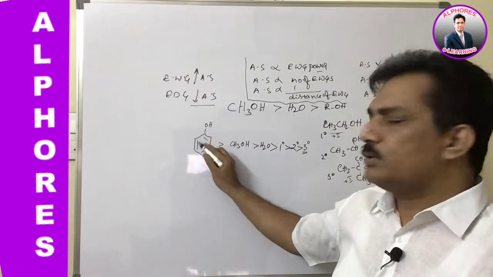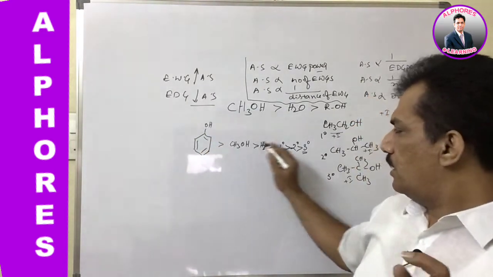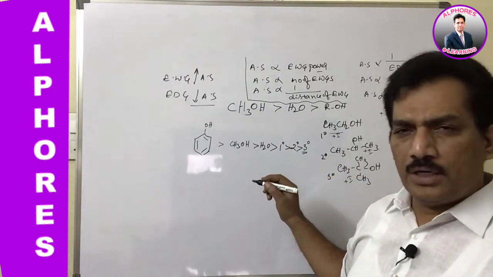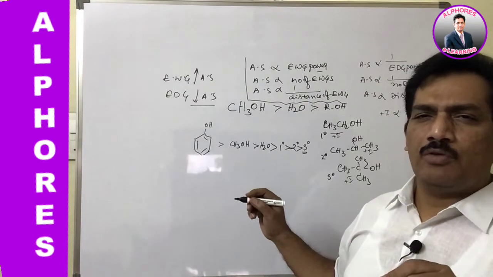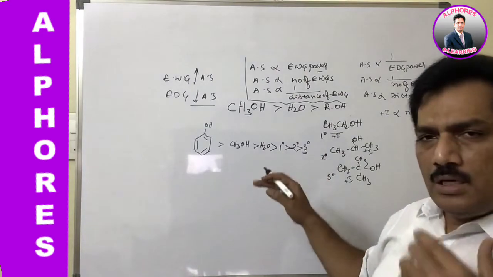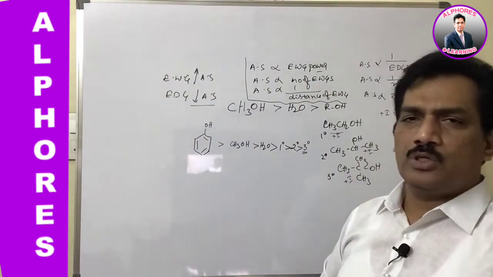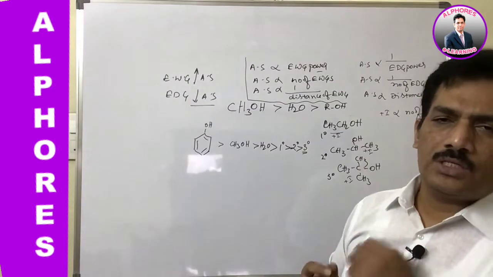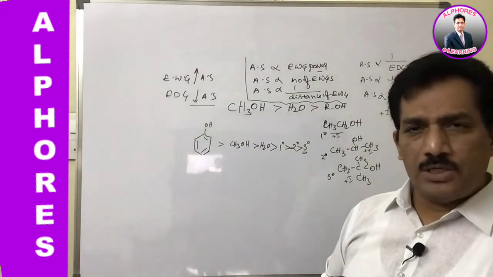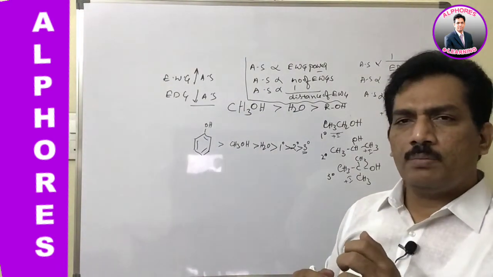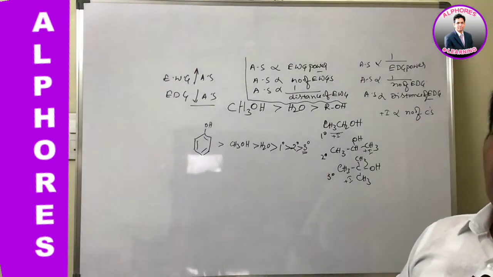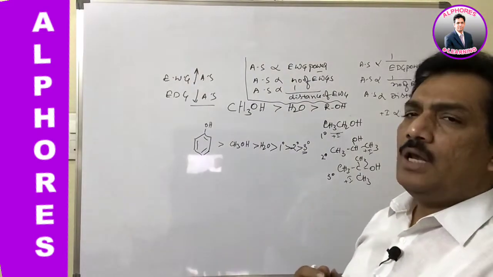Here acidic strength is nothing but stability of conjugate base. Here acidic strength is decreasing because of plus I power. Plus I is electron donating power, and as the electron donating power increases, the acidic strength of the acids will decrease. Not only in alcohols, in any acid group, when any compound has acidic strength, that acidic strength can be judged by the nature of the substituent present in that molecule. If any electron donating group is present, the acidic strength will decrease, whereas when electron withdrawing groups are present, the acidic strength of that compound will increase.